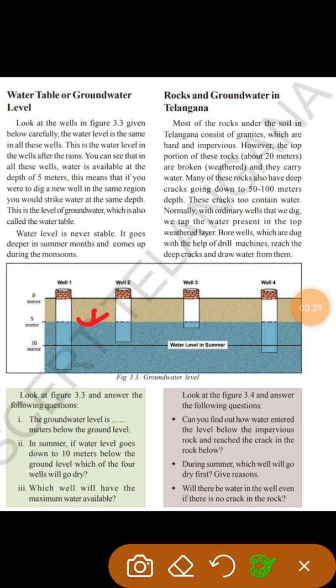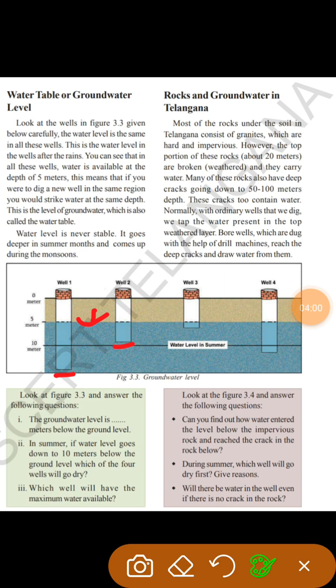Some people build the wells at 15 meters below the land level, some at 10 meters, some at 5 meters. So the wells will be at different levels, but the water in the wells will not be the same in every season.